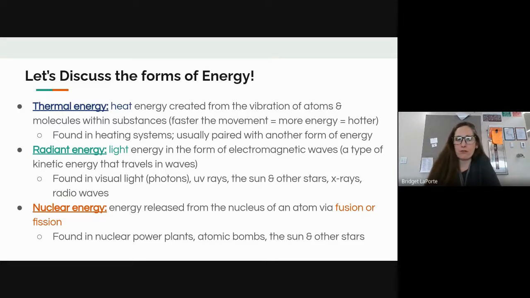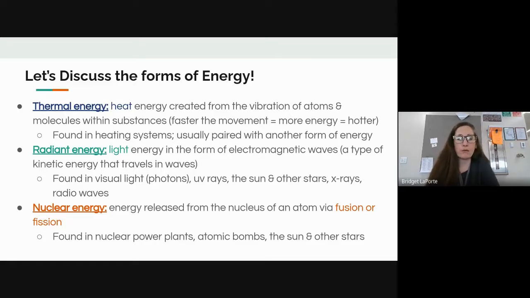Obviously, radiant or light energy comes in the form of visible light, and that's those photons coming out of, like we see from the sun. All the different types of rays. So you've got UV rays, ultraviolet rays, you've got infrared radiation, you have X-rays, you've got other types of waveforms like radio waves, and then obviously all of our stars in the night sky are providing us with this type of radiant or electromagnetic energy.